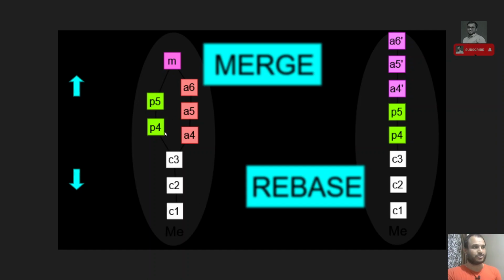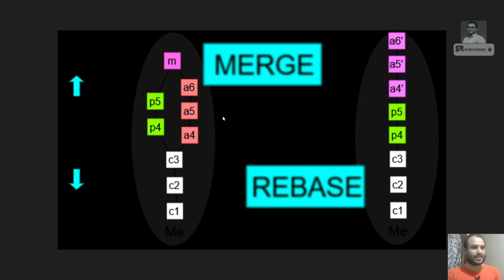Now here you will be able to see, in the commit C3 we have created a branch, and we have made commits P4 and P5 and A4, A5, A6, and these are the commits made in that branch. Now when you try to merge, you will have a history like this. You will be able to realize that P4 and P5 are made in one branch, and A4, A5, A6 are made in another branch. All these commits will be combined into a single commit, here the merge commit. But here you will have the commit history, so you will be able to realize which branch has made the commits.